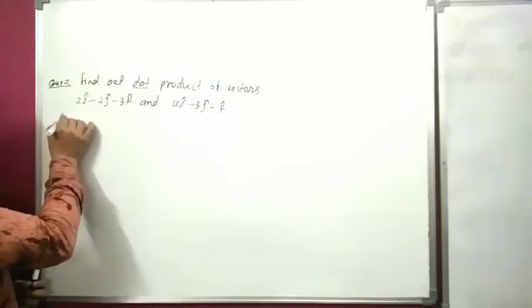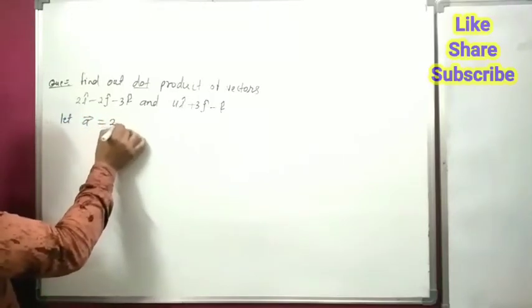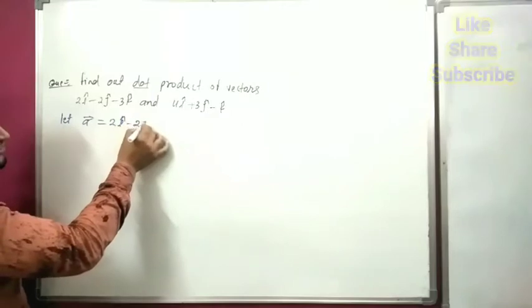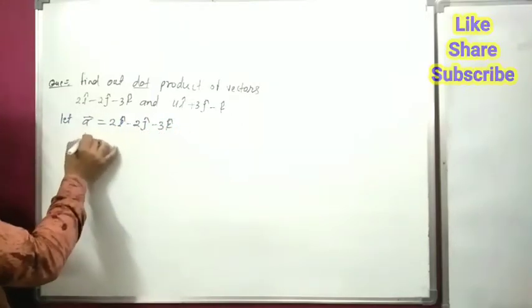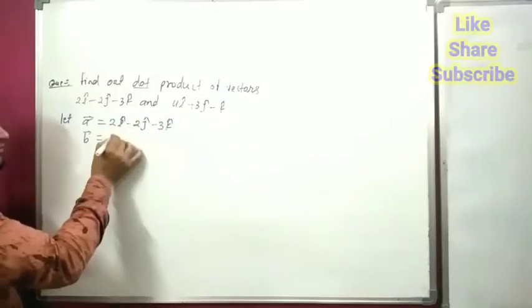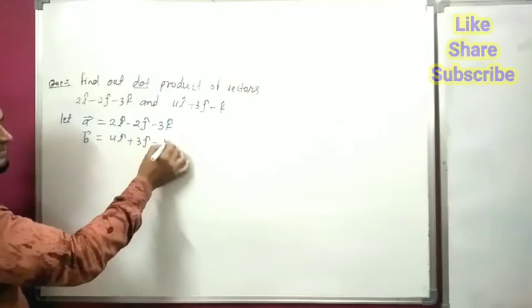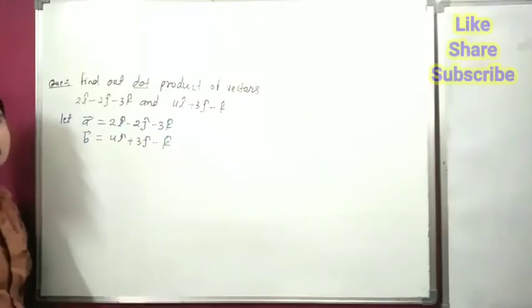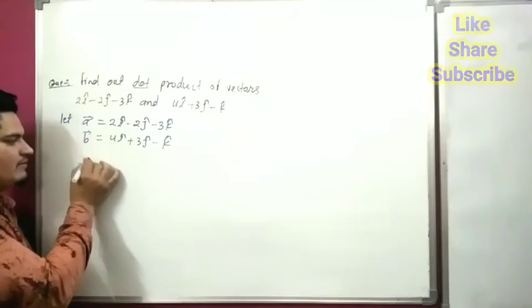Let this be vector A: 2i cap minus 2j cap minus 3k cap, and vector B is equal to 4i cap plus 3j cap minus k cap. We have to calculate dot product A dot B.